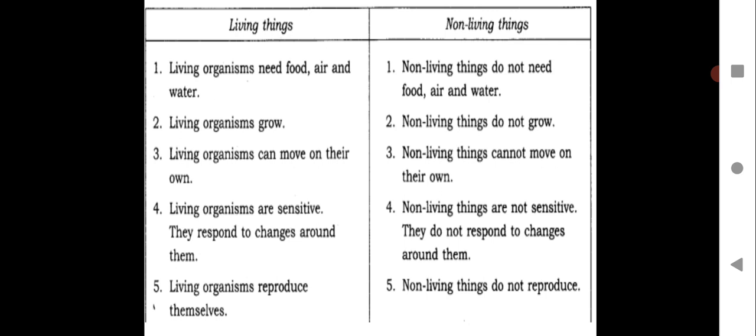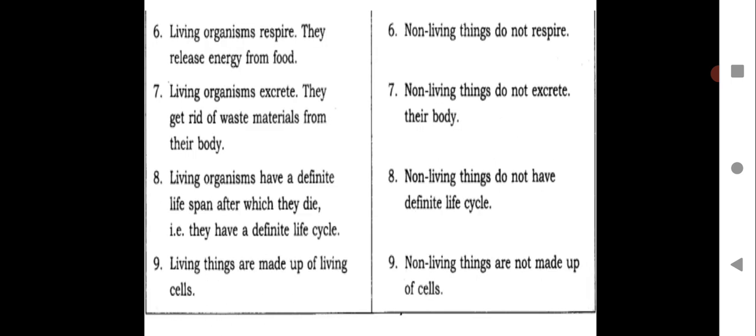Living organisms reproduce themselves. As I told you, this is a very important characteristic of all living creatures. They have to give birth to the young ones so that they will not get extinct, and that's why they reproduce, they give birth to young ones. Whereas non-living things will not reproduce, they will remain as they are throughout. Please make these points of comparison in your notebook. Then next point, continue writing in the column in your notebook. Make 2 columns and continue to write all the points.